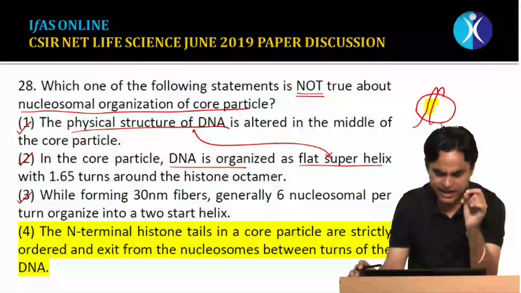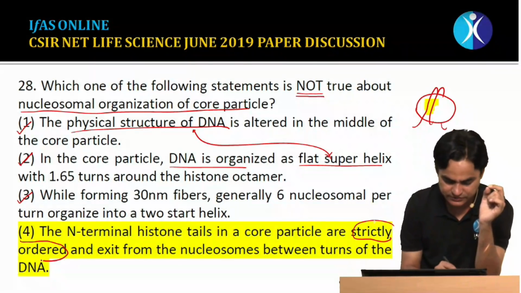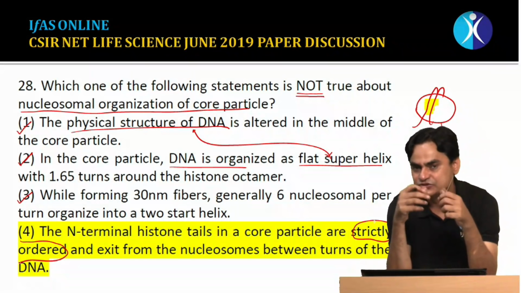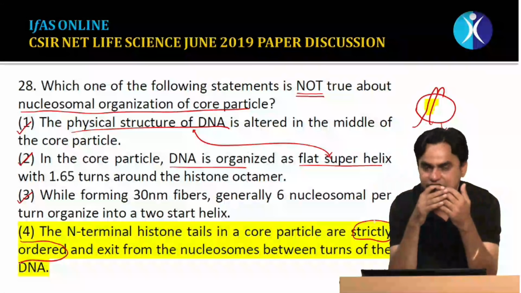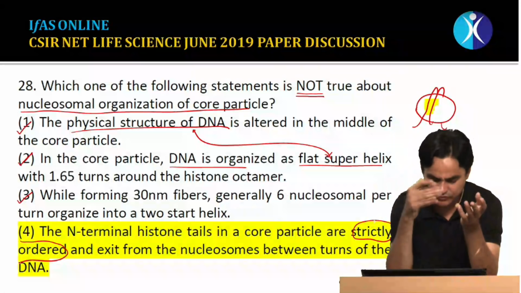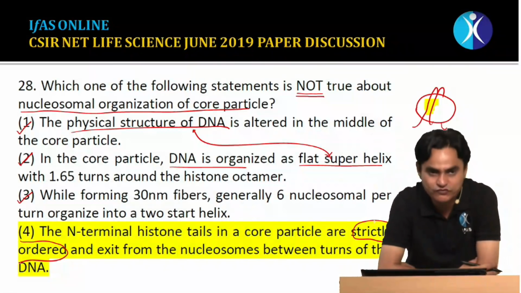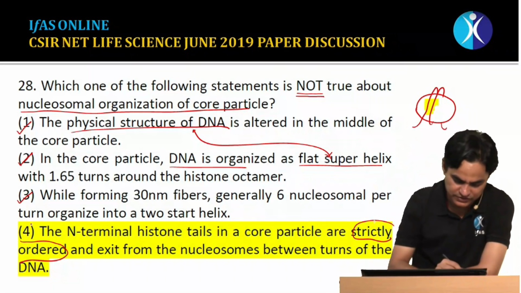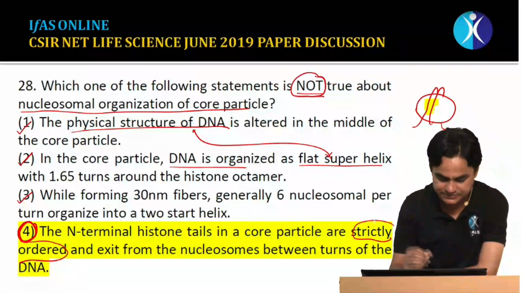Statement 4 says that the N-terminal histone tails in a core particle are strictly ordered. No, this is false. They are disordered. The N-terminal tails of a histone in a core particle are strictly disordered. They no doubt radiate toward the extrinsic side. They are the site for various kinds of post-translational modifications. They regulate the structure of chromatin. But it is false that they are ordered. They are not ordered, they are disordered. So this is the false statement, and we have to find out the false statement.